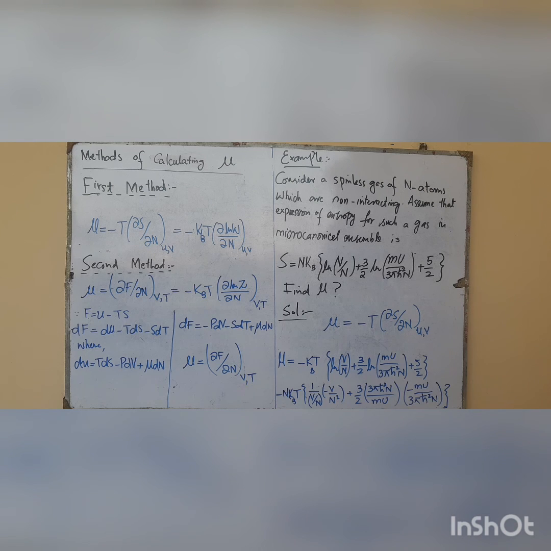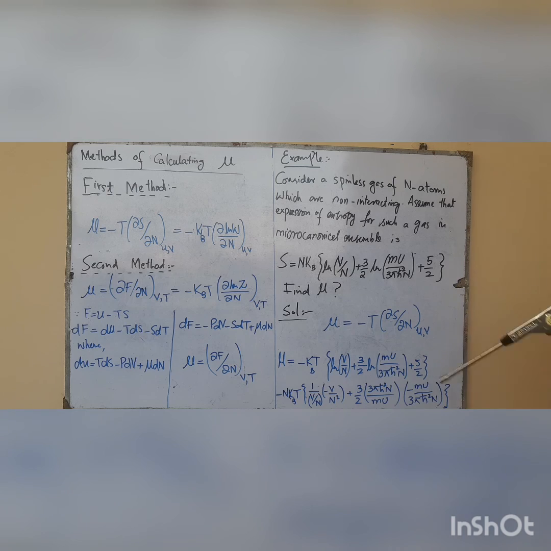microcanonical case. Consider a spinless gas of N atoms which are non-interacting, and assume that the expression for the entropy of such a gas in the microcanonical ensemble is equal to this expression. We are asked to calculate the chemical potential of the system.